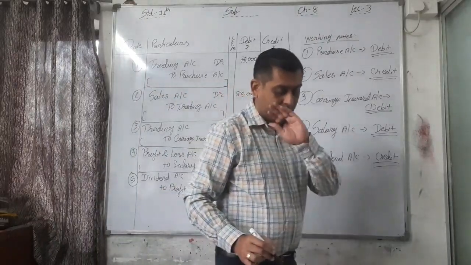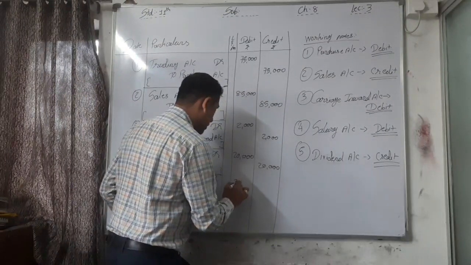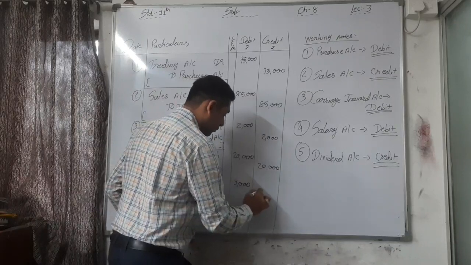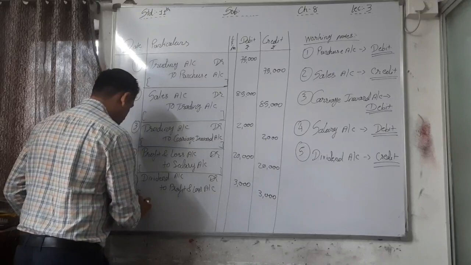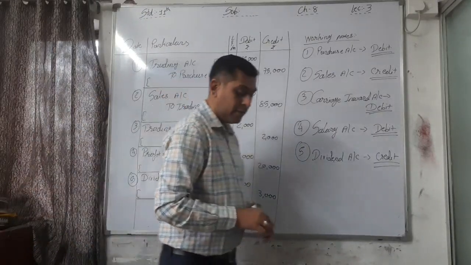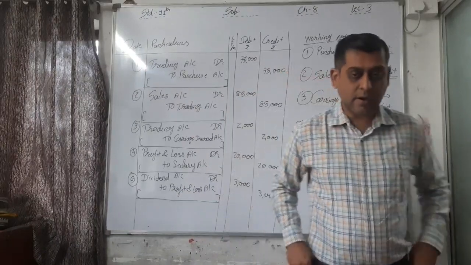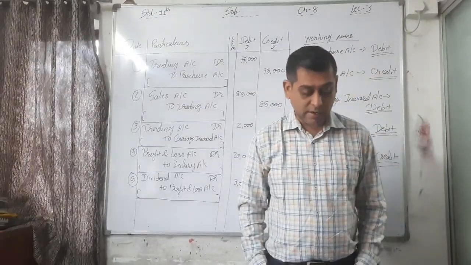The balance of dividend is 3,000. Narration being dividend received account. See the word dividend received.